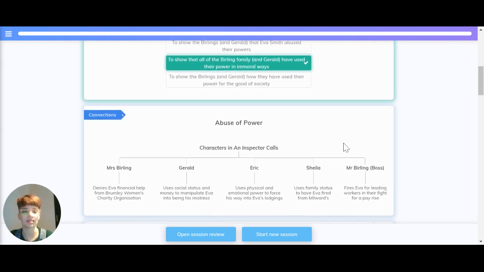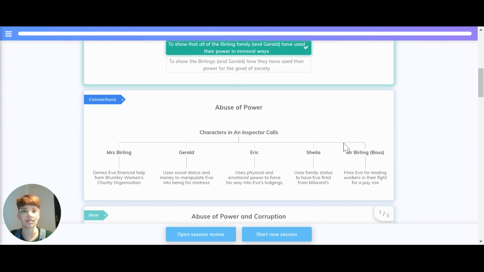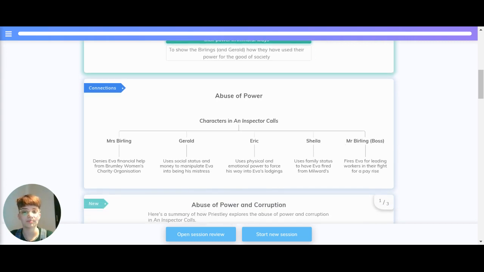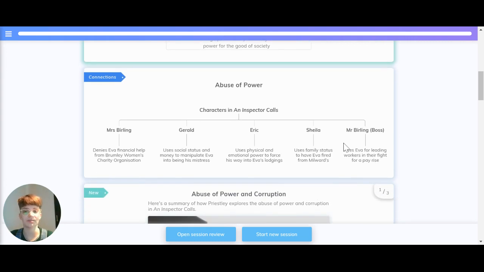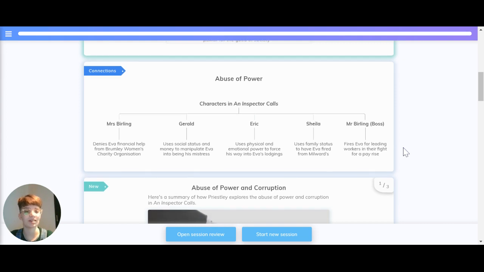And all of the characters have different ways that they abuse their power. For example, Mrs. Burling denies Eva financial help, Gerald uses his social status and money to manipulate Eva into being his mistress, Eric uses physical and emotional power to force his way into her lodgings, Sheila uses her family status to get Eva fired from Millwoods, and Mr. Burling fires Eva.